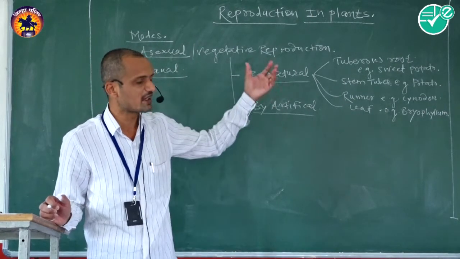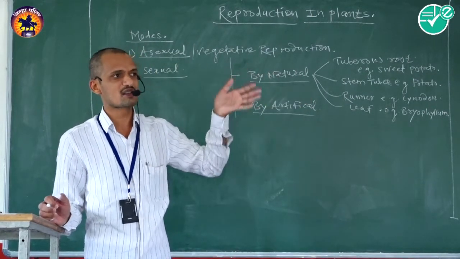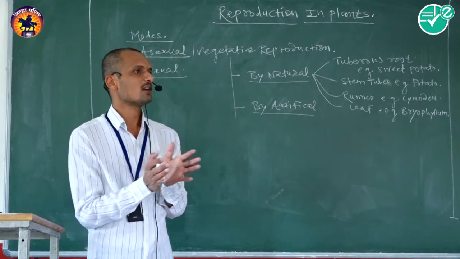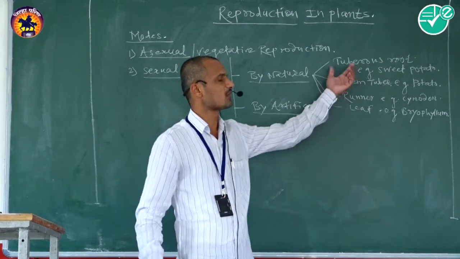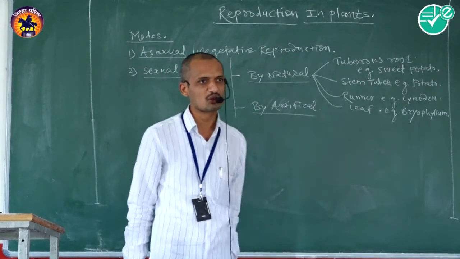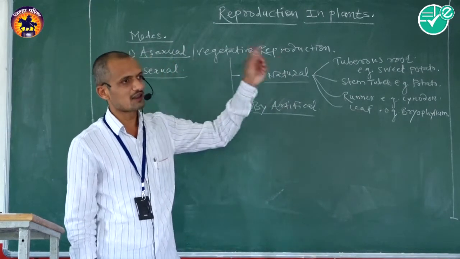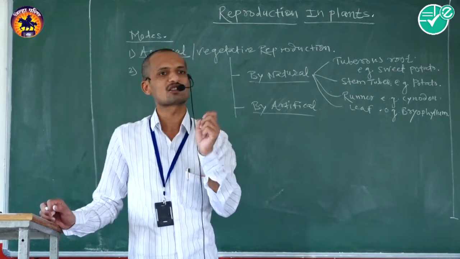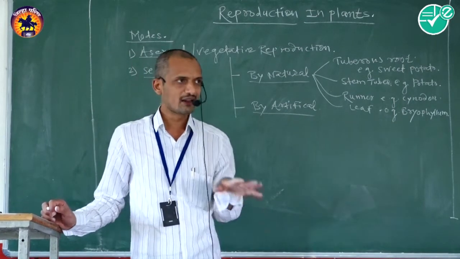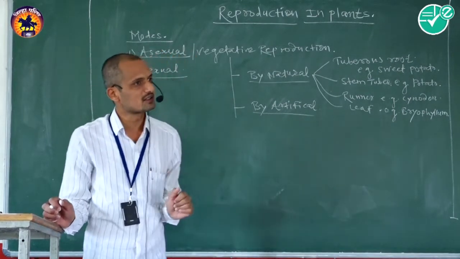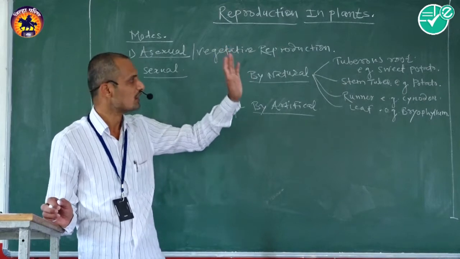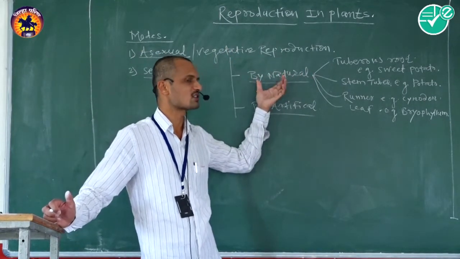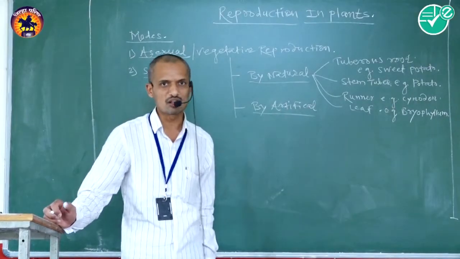The root bears a tuberous structure. These roots containing adventitious buds become active during favorable season and develop young ones like their parents naturally. So it is included in the natural method of vegetative propagation.